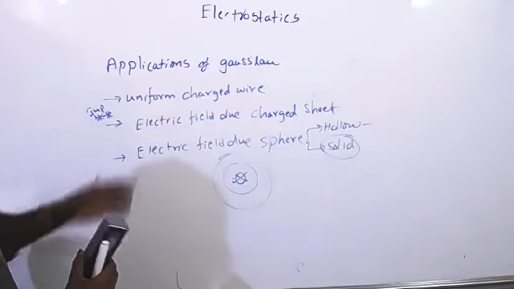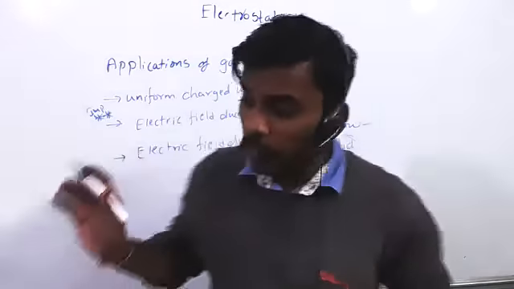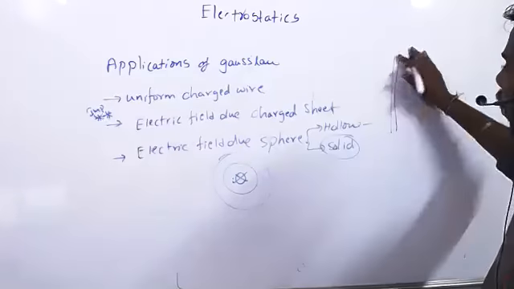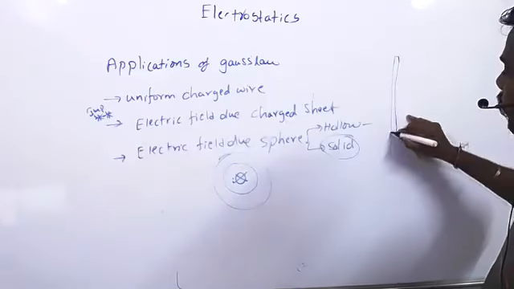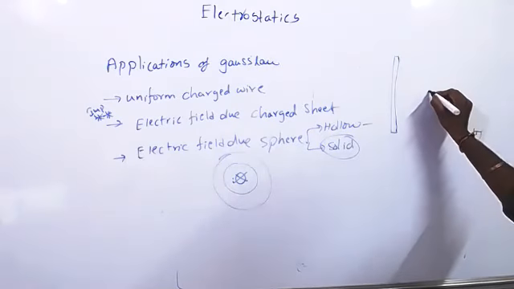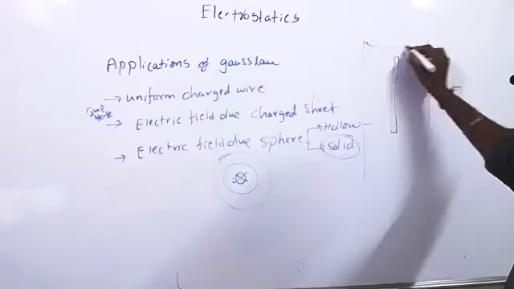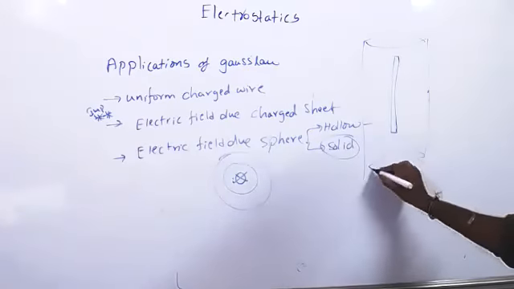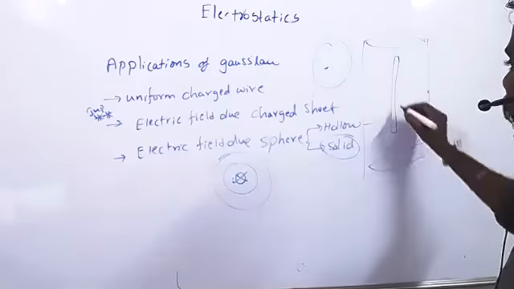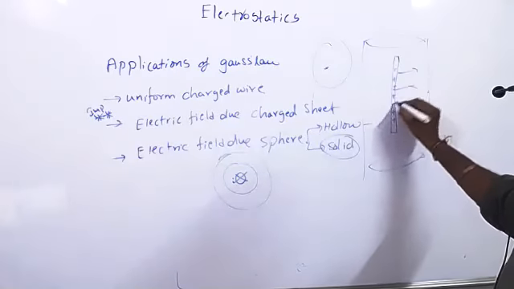So remember, uniform charged wire, very easy. You should remember that Gauss law is applicable for only 3D surfaces. So for a uniform wire, how to calculate the electric field, when the wire is one-dimensional? We have to construct a Gaussian surface. That you should remember. For a wire, the Gaussian surface is a cylinder. For a point charge, the Gaussian surface is a sphere. So once you construct it, if all are positive charges, very easy. Electric field lines will be outside.